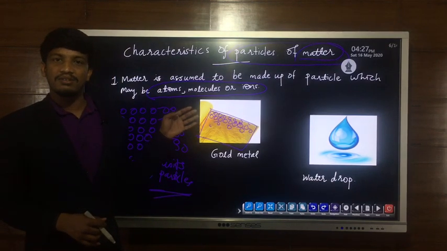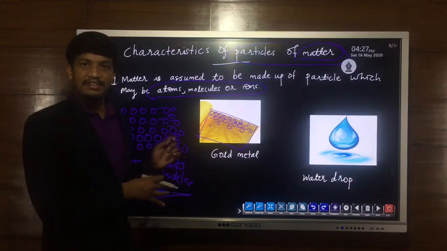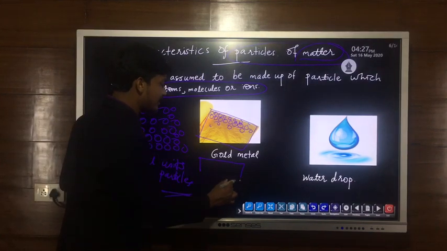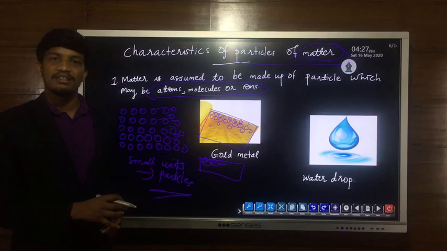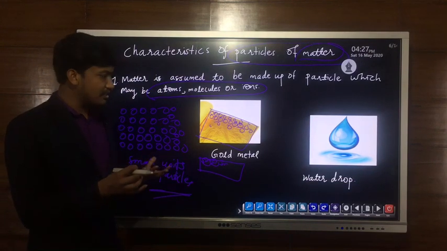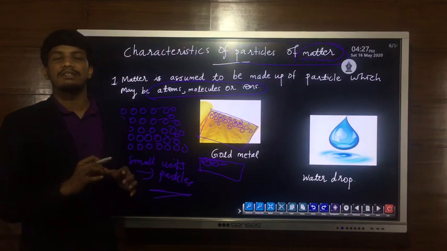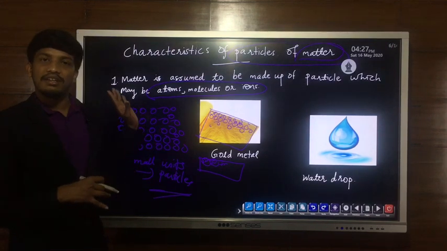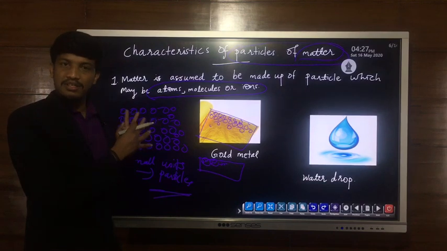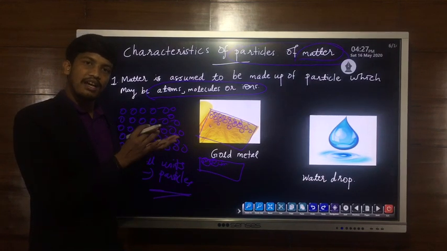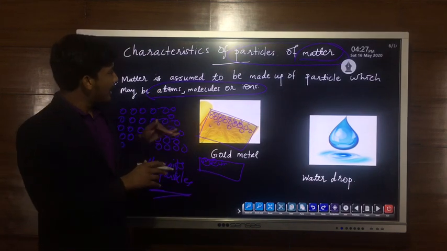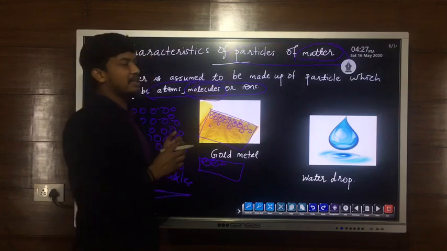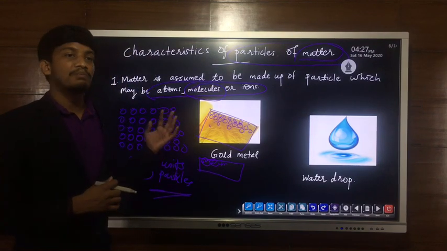Now, instead of gold, if you consider a piece of iron metal, then the piece of iron metal is made up of small iron atoms. Similarly, if you take a piece of silver metal, it is made up of millions of silver atoms. Anyway, all forms of matter are made up of these small particles. These particles can be atoms in some cases, like metals. And in other cases the particles can be molecules.